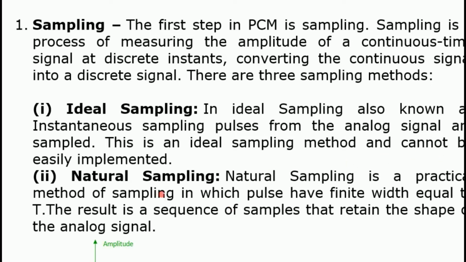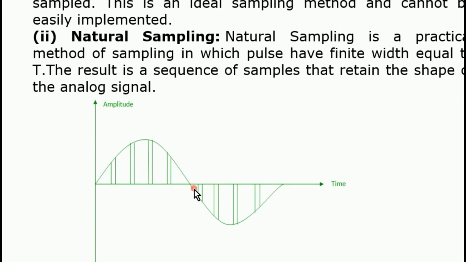Then there will be natural sampling. It is a practical method of sampling in which pulses have finite width equal to t. The result is a sequence of samples that retain the shape of the analog signal. You can see here the shape of the analog signal as we have seen in the previous figure. After the sampling, there will be data. It will look like a sinusoidal wave, but there will be separate discrete data pieces.